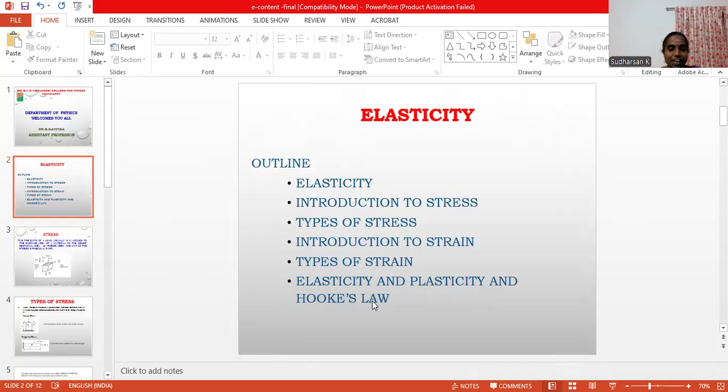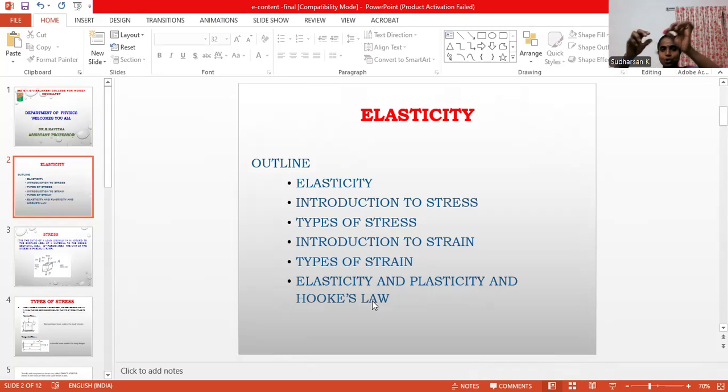Now consider a rubber band, which we use for packing our things. If we extend it to some extent, it is prolonged; it is changing its length, sometimes its volume. If we remove the force, it comes to its original position.